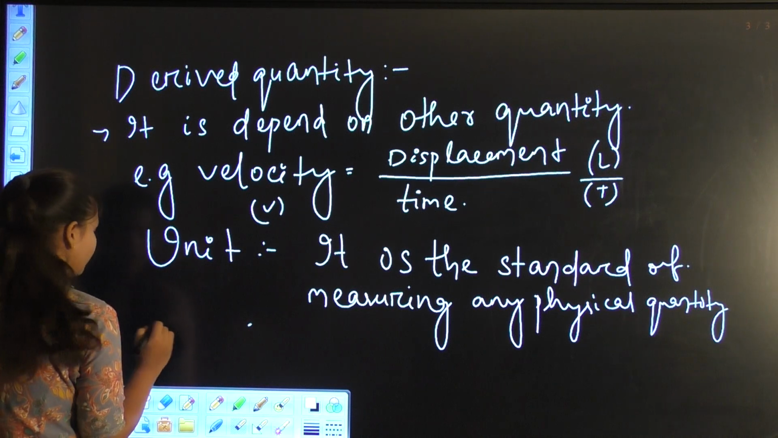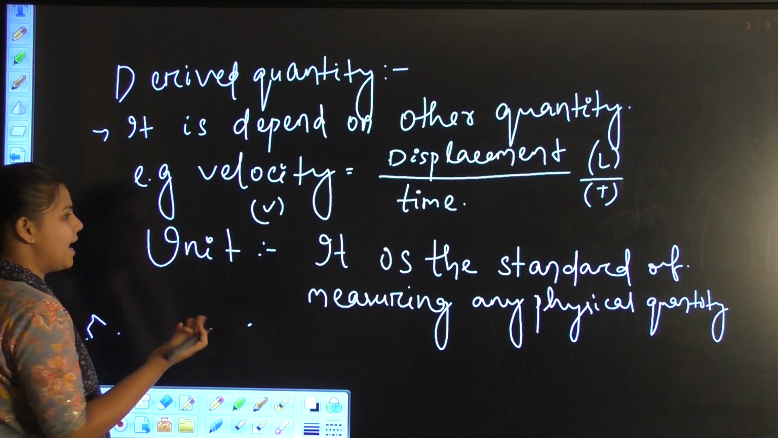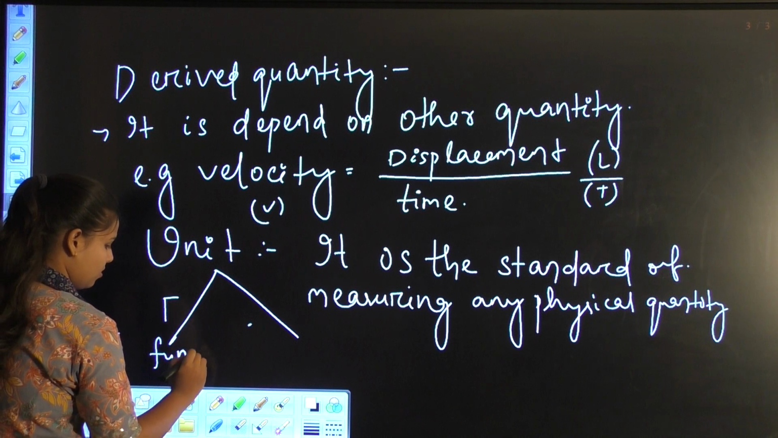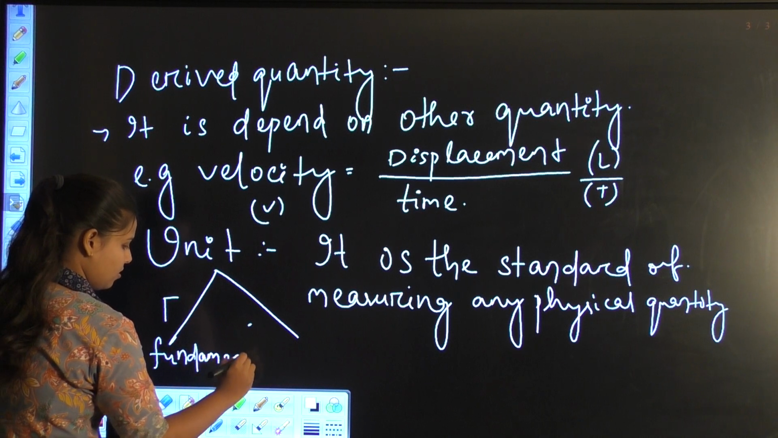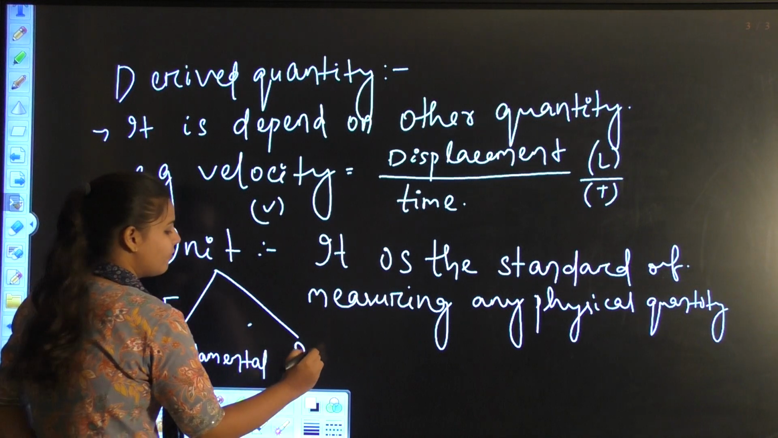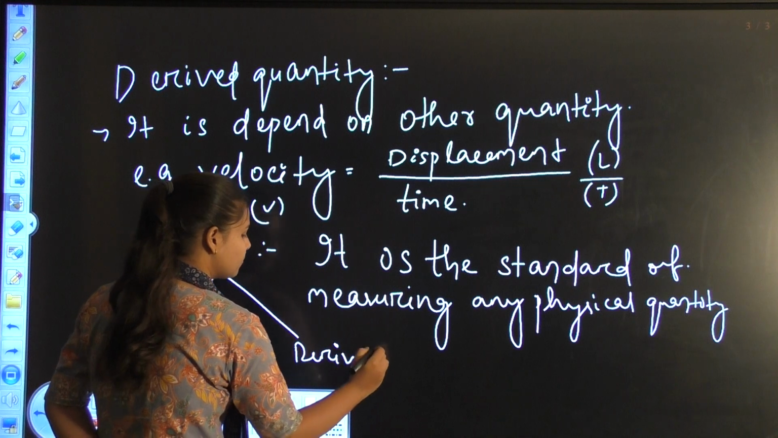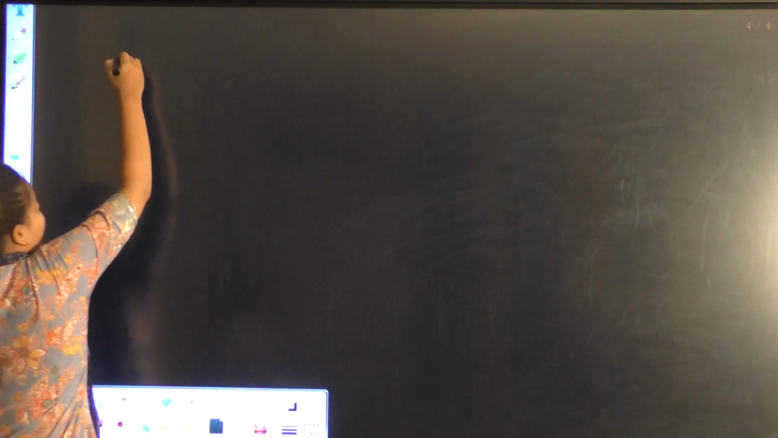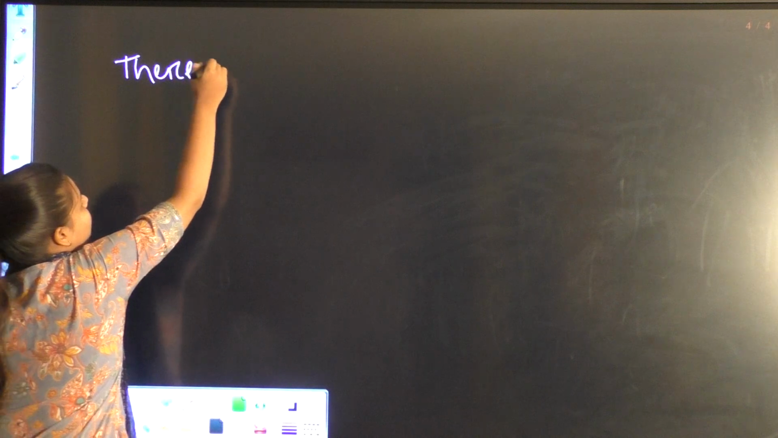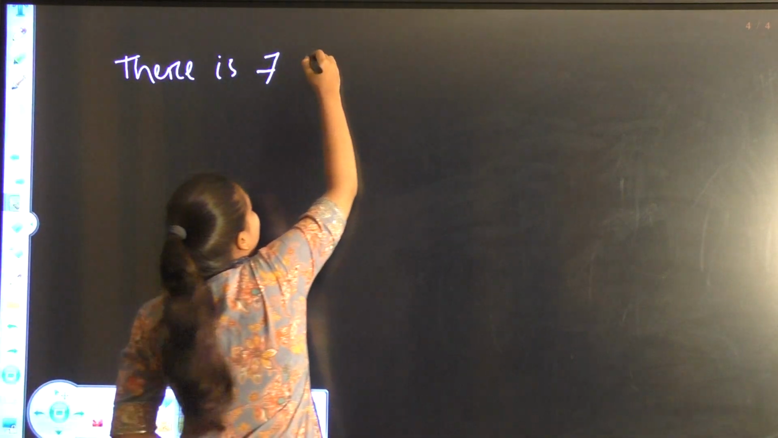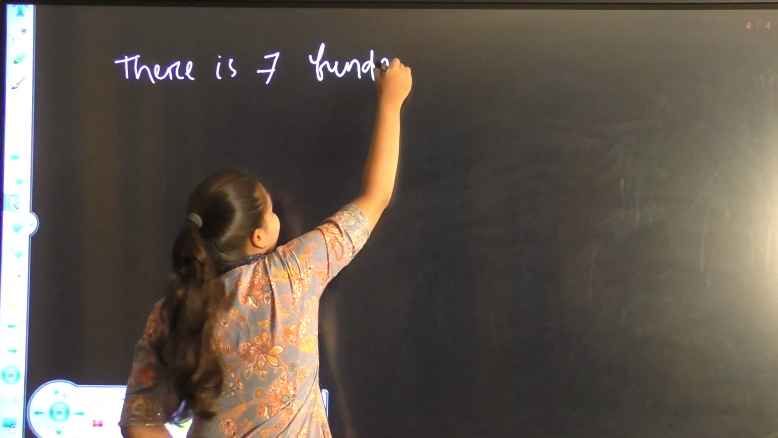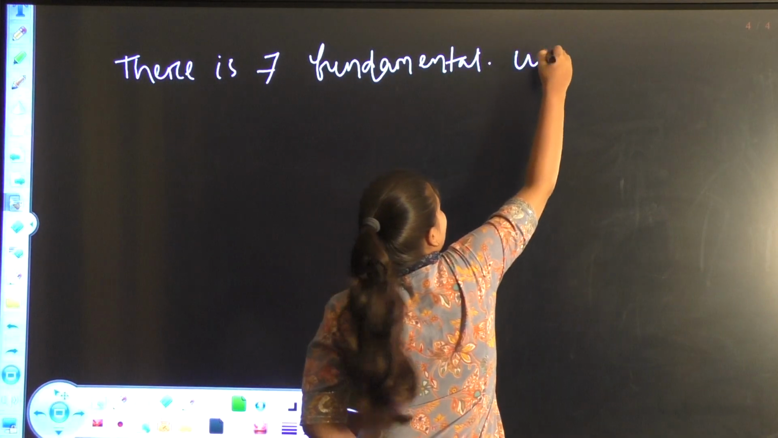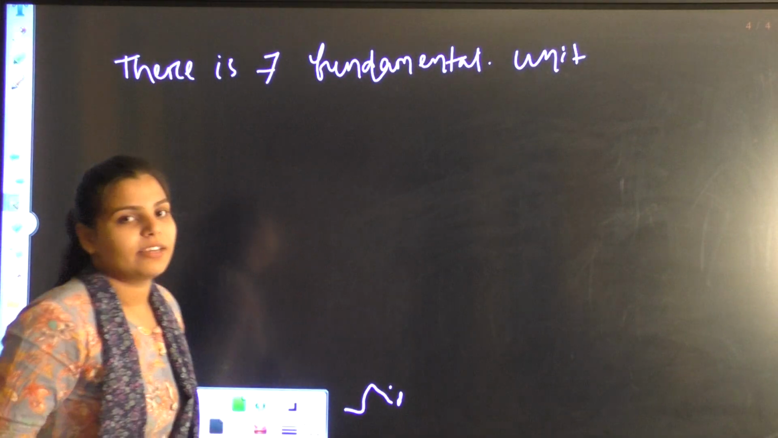Unit is also of two types: fundamental units and derived units. There are 7 fundamental units, which means basic units. What are those 7 fundamental units?